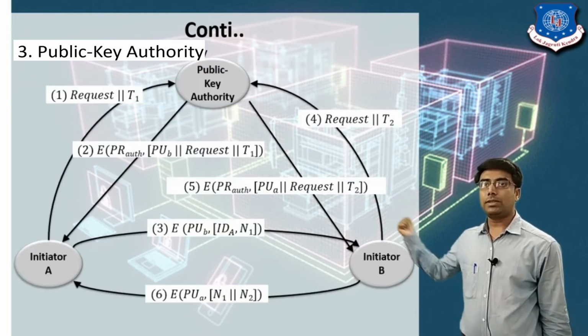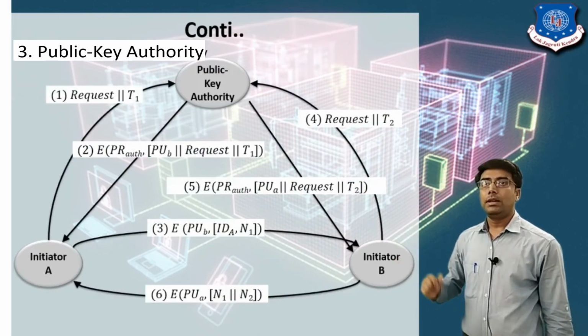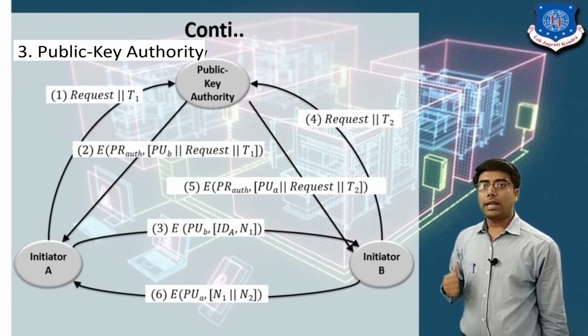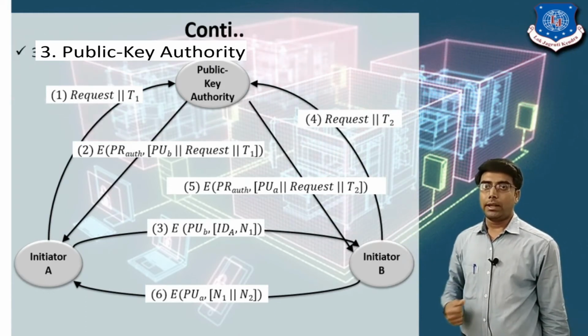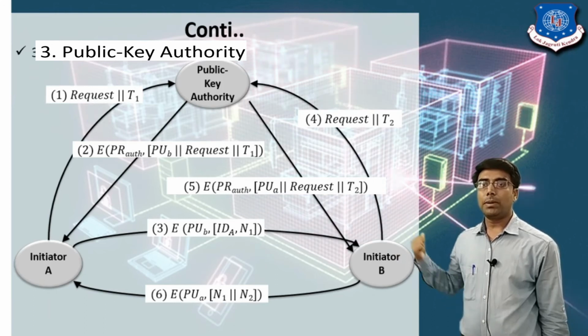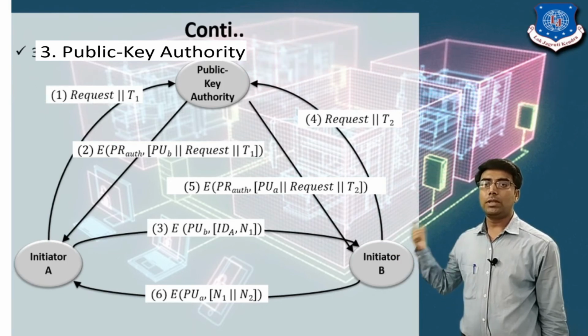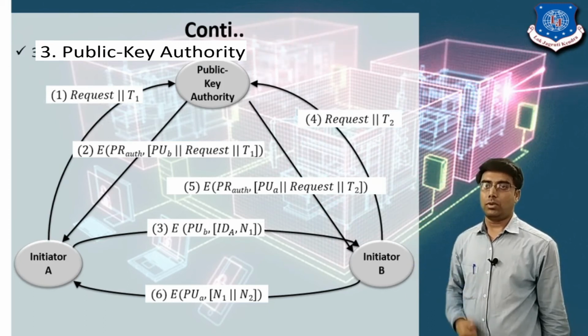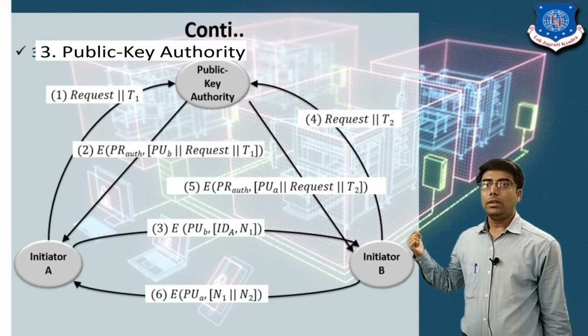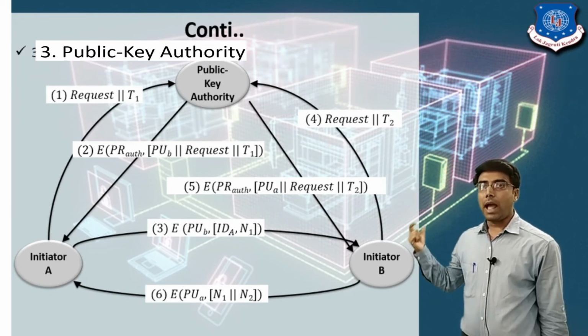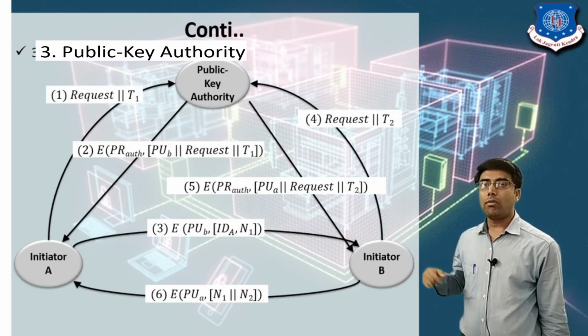Yeah, in step number 6 you can see, user B sends the encrypted message along with the newly generated N2 nonce to user A, and this message is encrypted using the public key of user A. B encrypted the message using the public key of A, and it's appended with the N1 and N2 nonce. Now it means here the user B acknowledges that, okay, I am the user B and I want to communicate